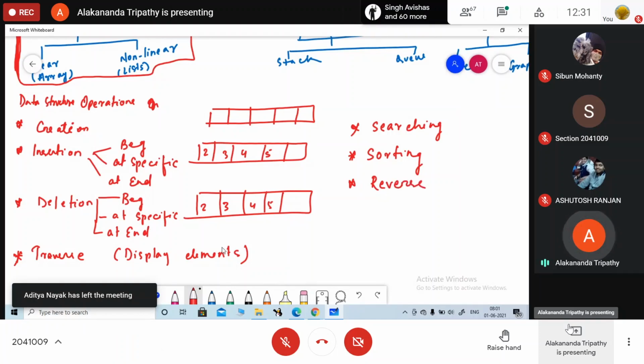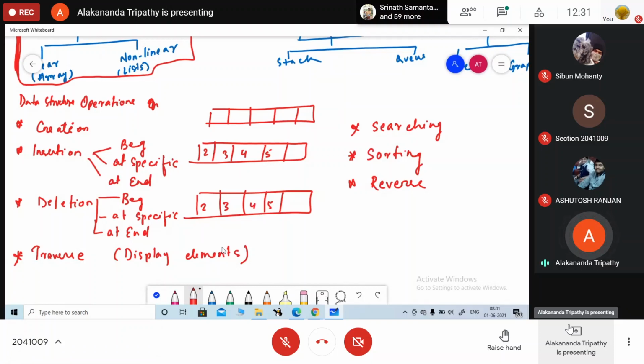Okay, these are the things that we are going to learn for linked list, stack, and queue. These are the data structure operations that we are going to perform. Here I have shown you the example for array.